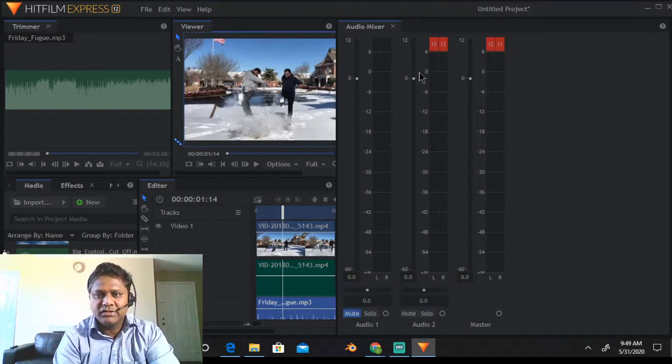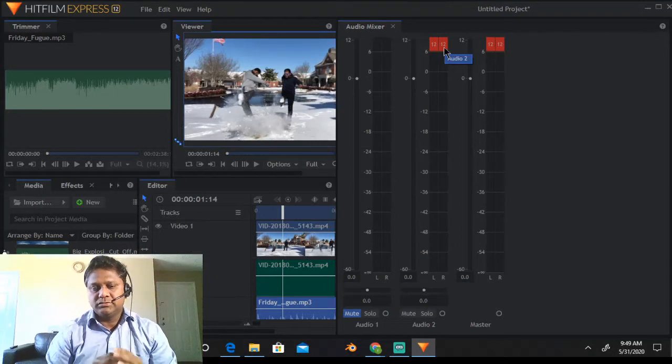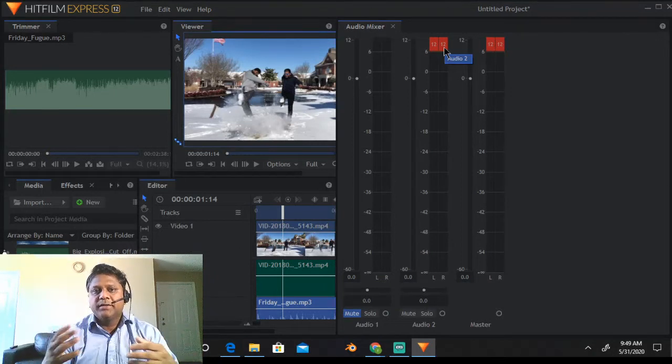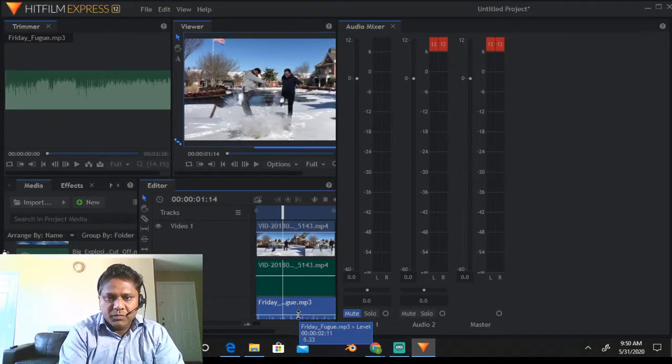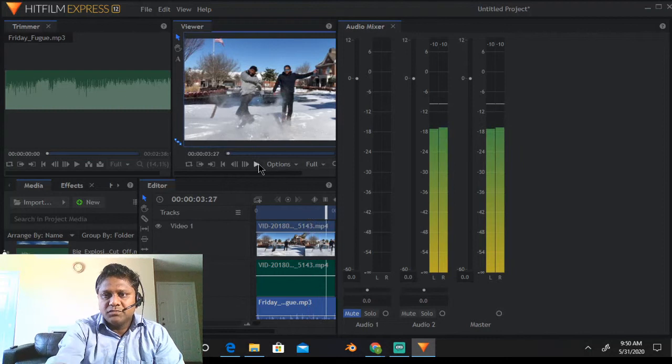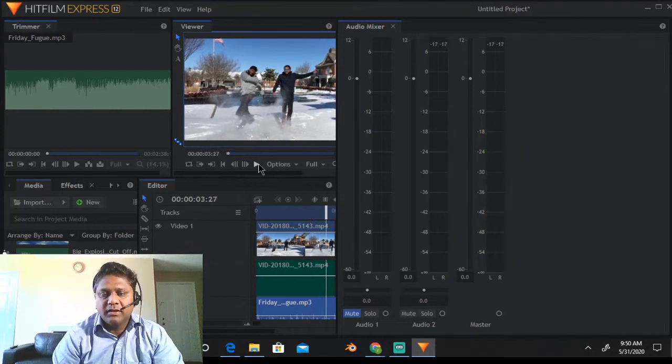Unless you want a very high volume effect, the best approach is not to reach that red level. So let me reduce this and try to bring it below 6, and let's see what happens. Okay, now we see our volume is not going to the red level, so that means it's okay. It is good for everyone's ear.